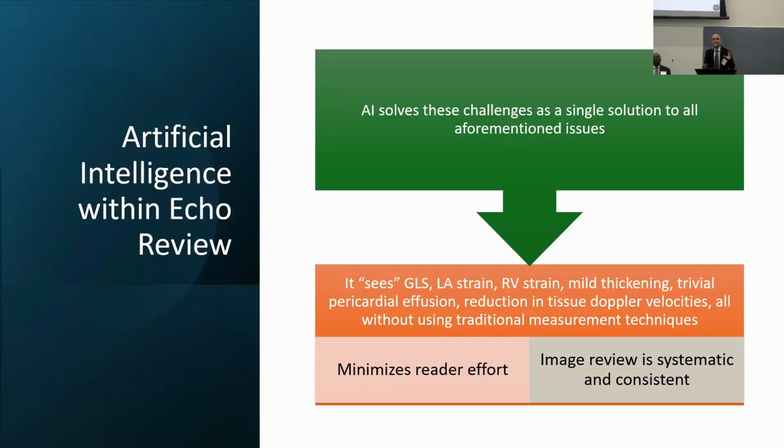It's looking at the movement of the left ventricle. It's looking at the left atrial and right ventricular strain. It's looking for effusions. It's a pattern recognition algorithm that's looking for patterns that are going to be consistent with cardiac amyloid. So when you run something like this, it's going to significantly reduce reader effort, and imaging review becomes very systematic and consistent.